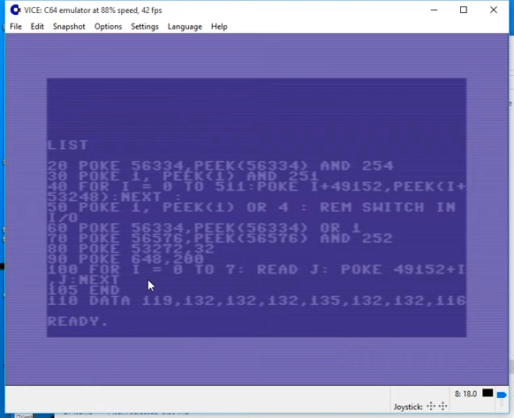As you can see, I've entered in her data statement numbers, which in this case are 119, 132, 132, 132, 135, 132, 132, and 116. So we've been able to define 64 pixels, that 8 by 8 grid, with just 8 numbers by adding up the rows. So what I'll do now is type RUN. We'll see what happens.